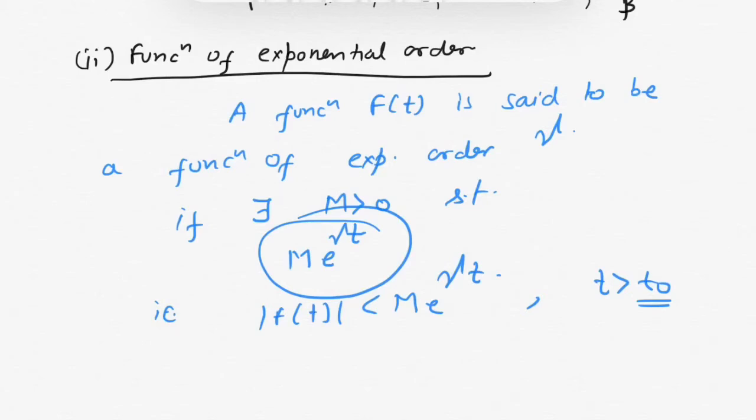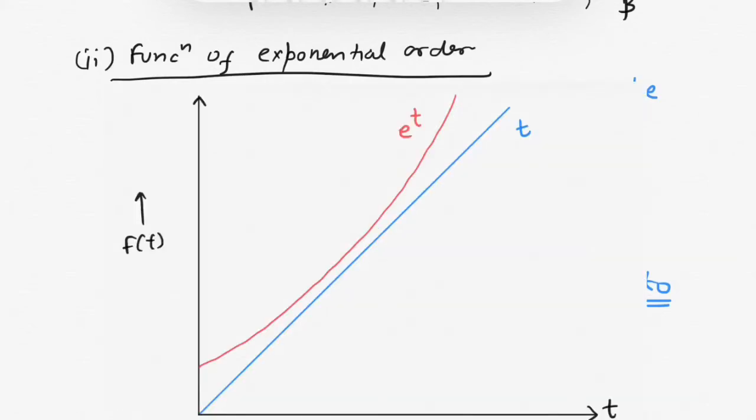In general, I would say function f(t) will be a function of exponential order if you are able to find some exponential function like M e raised to power gamma t which dominates f(t). That means the graph of modulus of f(t) will always lie below the graph of M e raised to power gamma t. For example, you can see here the graph of t is below the graph of e raised to power t. Hence, t is a function of exponential order 1.